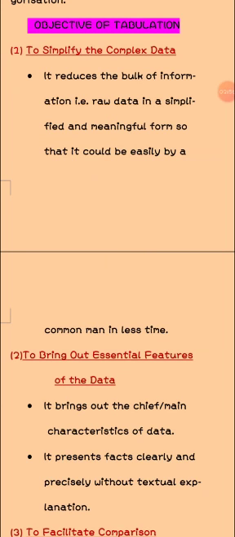The next one is objective of tabulation. 1. To simplify the complex data. It reduces the bulk of information, that is raw data, into a simplified and meaningful form, so that it could be understood easily by a common man in less time.